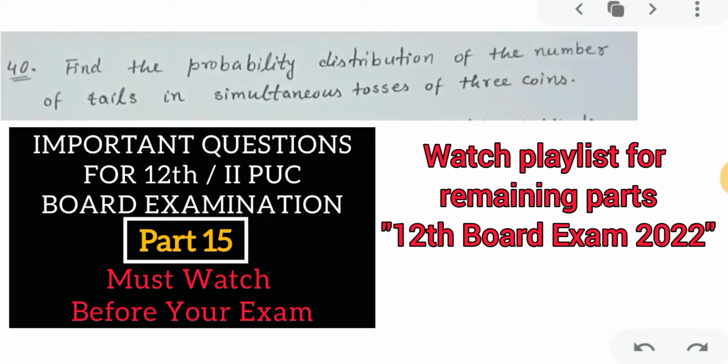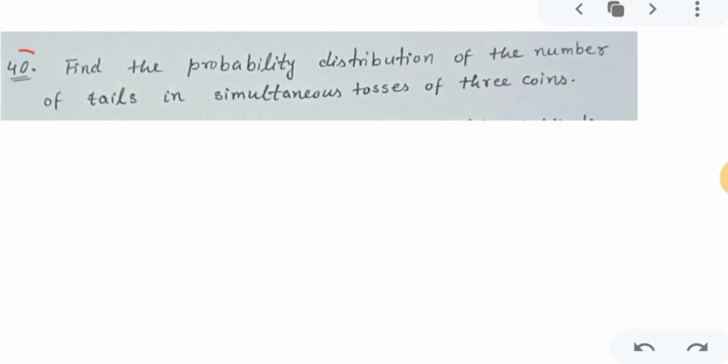Hello students, so in this series of important questions for class 12th board, we will discuss a few important questions in this video. Okay, so we'll start with question number 40. Find the probability distribution of the number of tails in the simultaneous tosses of 3 coins.